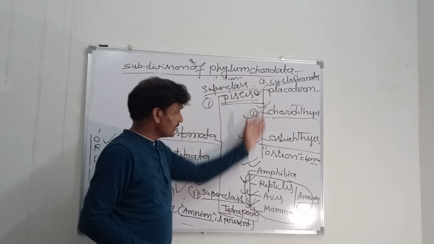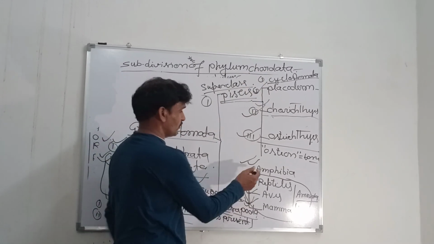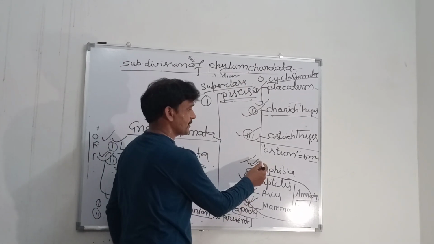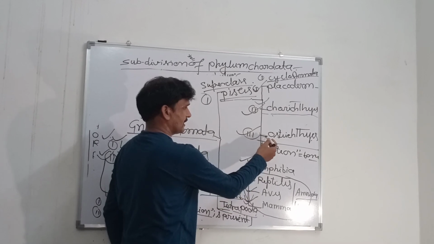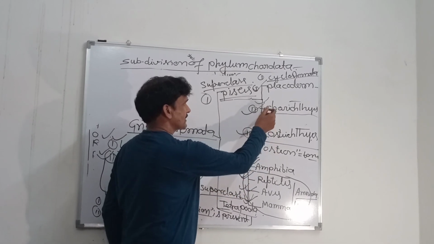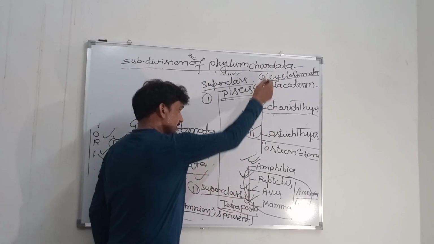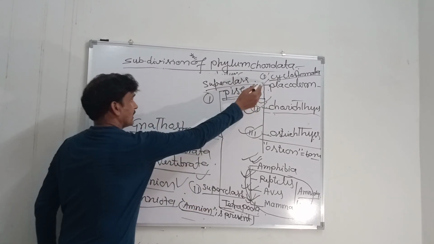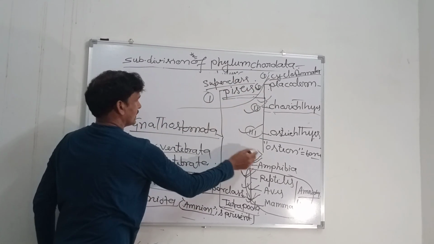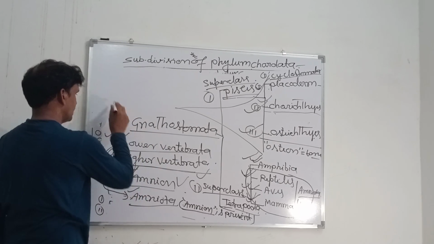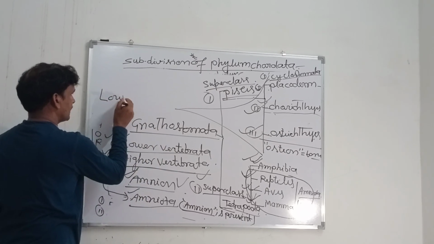These are collectively referred to as lower vertebrata.